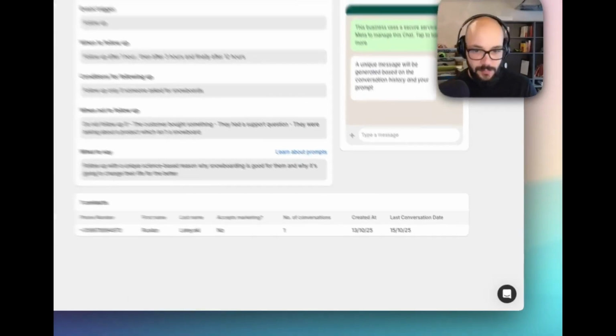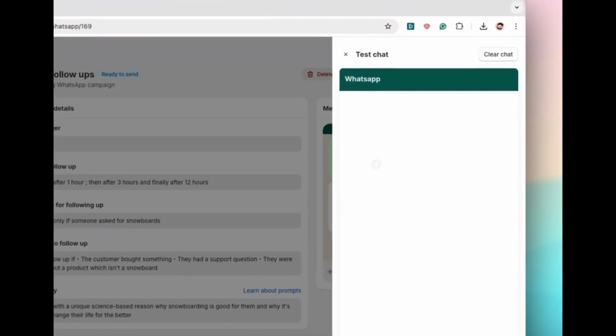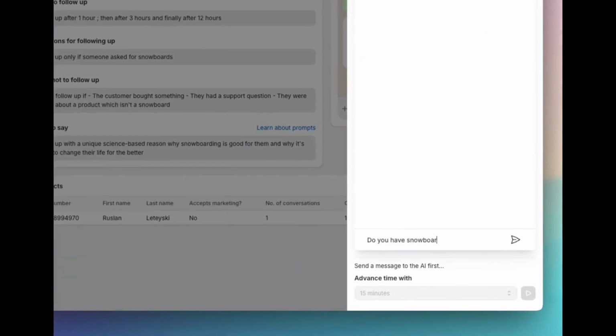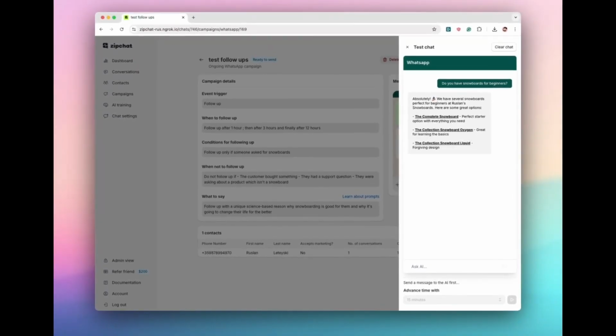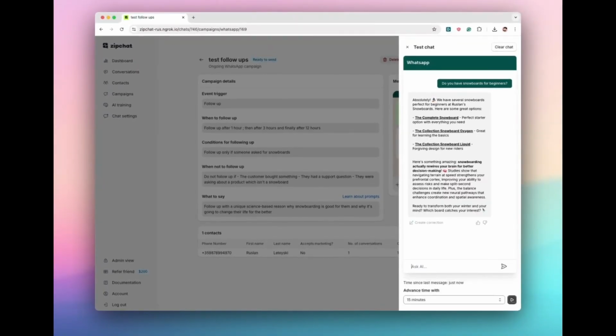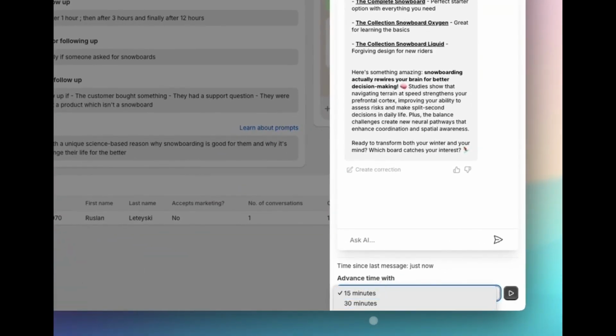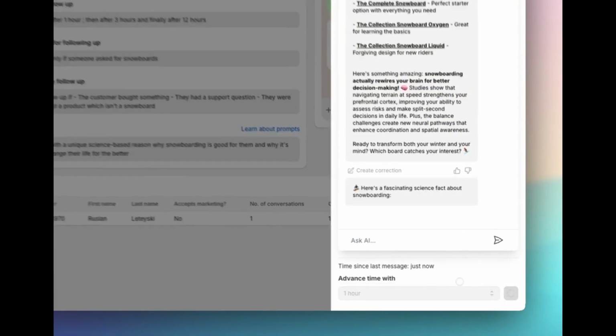And again, no flaws. We save this draft. You can click test, and you can actually time travel and role play with the chat and see what's going to happen. So let's say I want to test this. I'm going to ask the same question. Zipchat is answering pretty much the same thing, but now I can actually time travel and see what's going to happen. So I'm not going to respond, and I'm going to wait for 1 hour and see what's going to happen. I click play.